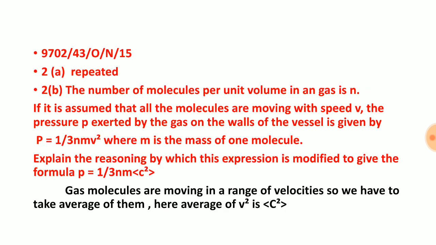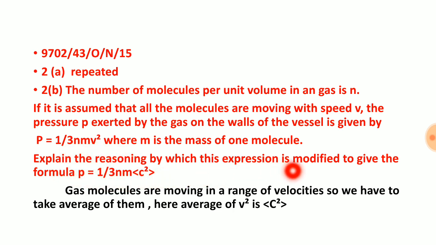Now let us see this. The number of molecules per volume in a gas is n. It is assumed that all molecules are moving with velocity v. The pressure exerted by the gas on the wall is 1/3 nmv square. This n means the number of molecules, because it is clearly saying that this is the number of molecules. This is not the number of moles in this case.